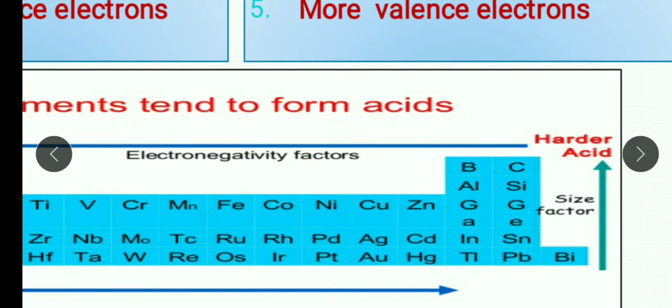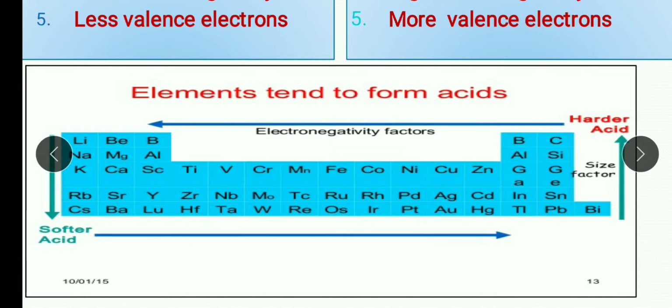In this picture, from right to left, the electronegativity factor decreases. The left side ones are hard acids and the right side ones are soft acids. If you move down the group from lithium to cesium, the size increases. Lithium with the smaller size is a hard acid, and cesium with the larger size is a soft acid.